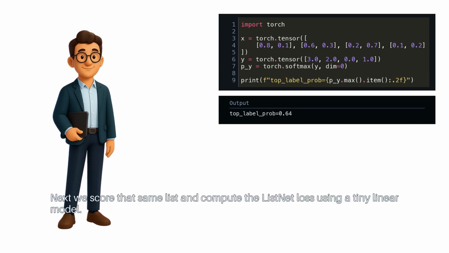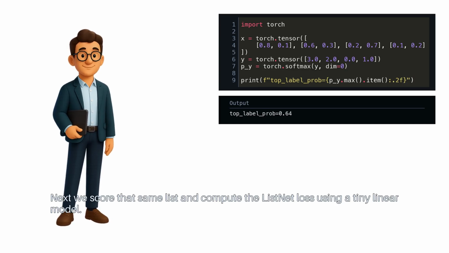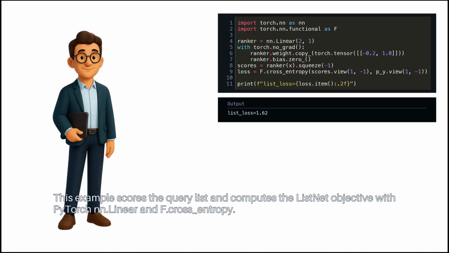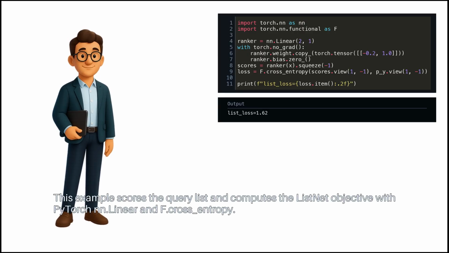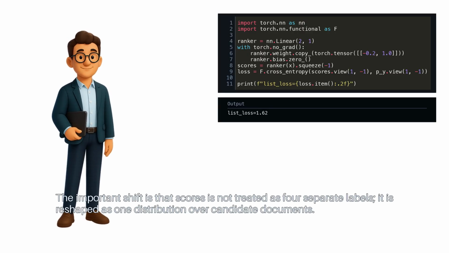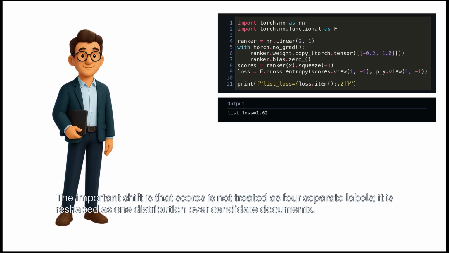begins. Next, we score that same list and compute the ListNet loss using a tiny linear model. This example scores the query list and computes the ListNet objective with PyTorch nn.Linear and F.cross_entropy. The important shift is that scores is not treated as 4 separate labels. It is reshaped as one distribution over candidate documents.